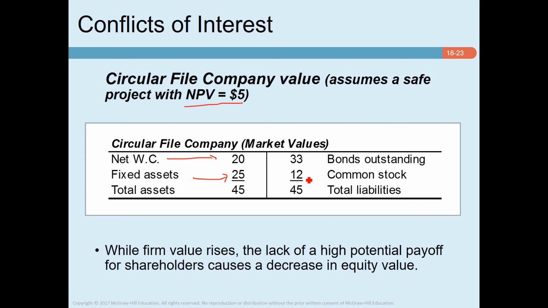Okay, so what happens is, you invested $10 in this project, am I right? $10 in this project, and it's a $5 NPV project. Okay, so the firm's value should increase in total by $15, because you invested $10 and the NPV of the project is $5. So the firm's value increased by $15. Previously the value was $30. Now it increased to $45. However, look at how much the bond value has increased. Bond value previously was $25. Now it increases to $33. So it increased by $8.